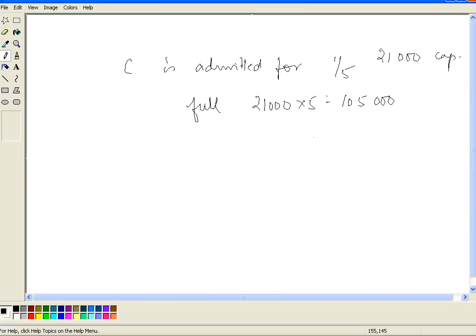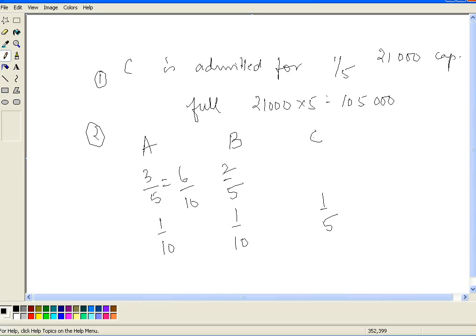Our next step will be to calculate what is the new profit sharing ratio. A is to B, the old profit sharing ratio is 3 by 5, 2 by 5. C is admitted for 1/5 share, which he takes equally from A and B, which means he is taking 1 by 10th from A and 1 by 10 from B. This 3 by 5 can be written as 6 by 10. This can be written as 4 by 10, which means the new profit sharing ratio is 5 is to 3 is to 2.